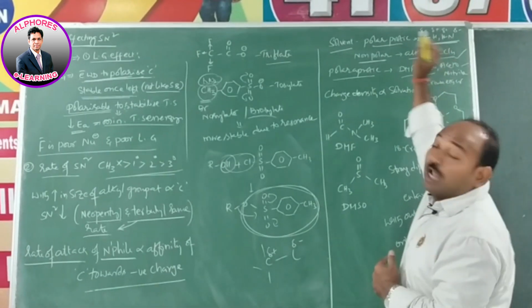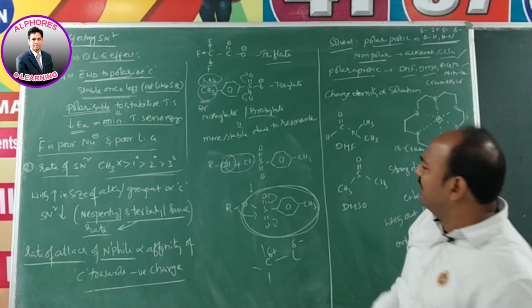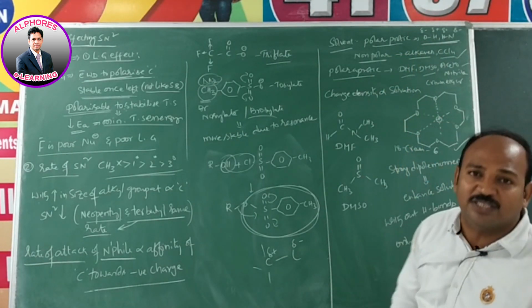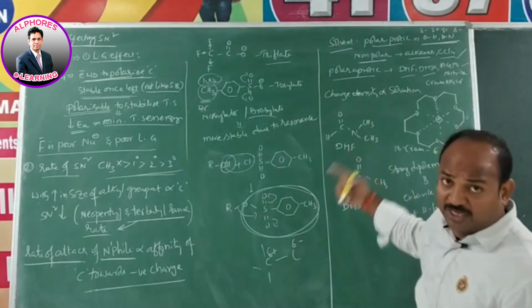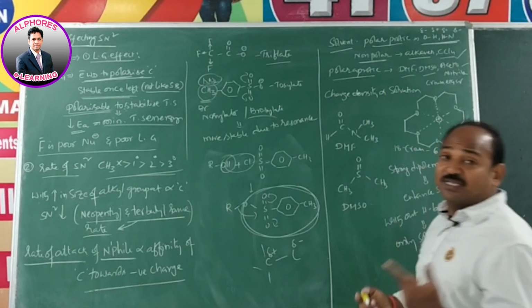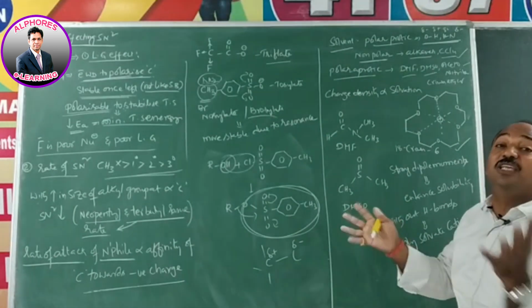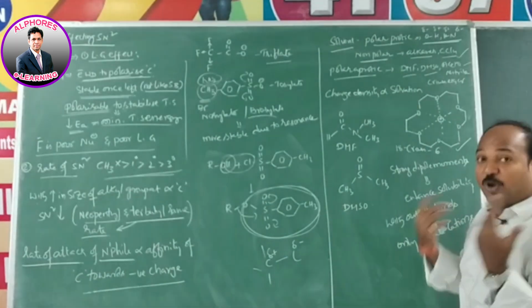in non-polar solvents. That's why in nucleophilic substitution reactions we always use an aqueous alcoholic solvent, because as we discussed in the previous session also, alcohol and water mix in any proportions.